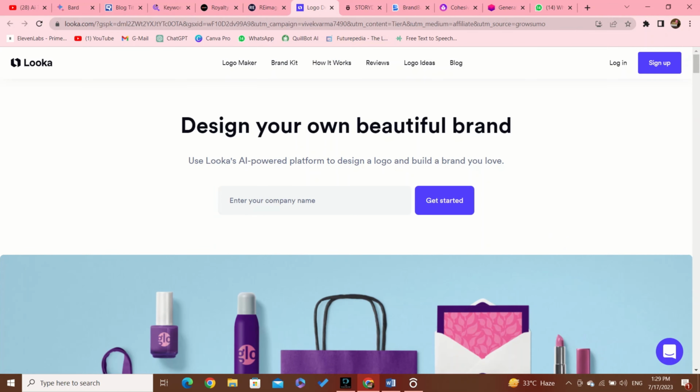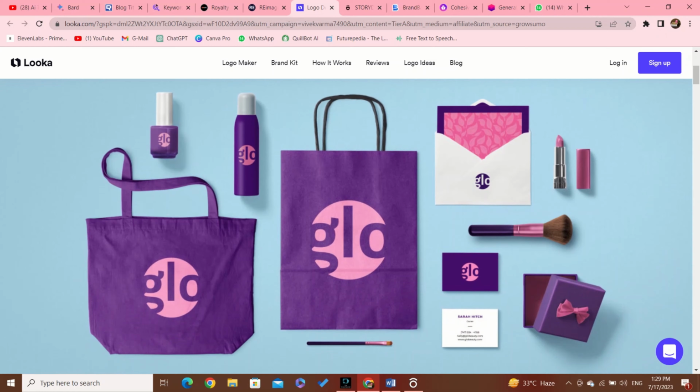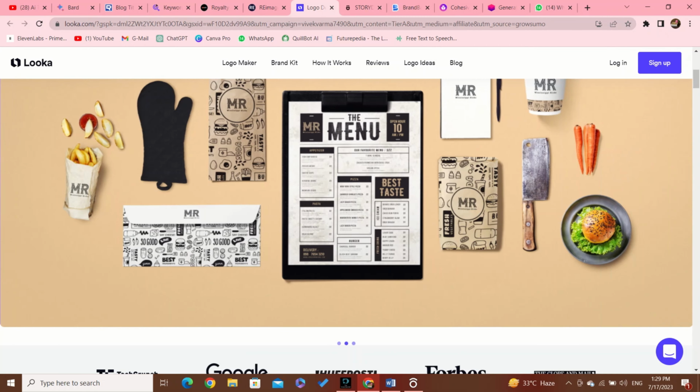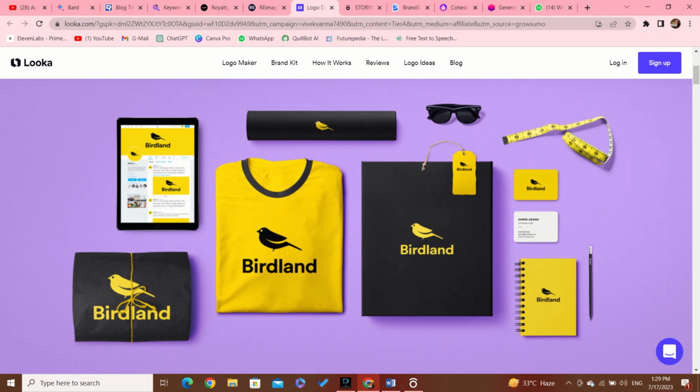Sixth website is Loka.ai. Loka.ai is an innovative logo generator that harnesses the power of artificial intelligence to simplify the logo design process for businesses and individuals alike. With its user-friendly interface, Loka.ai enables users to create professional and eye-catching logos without any design experience.